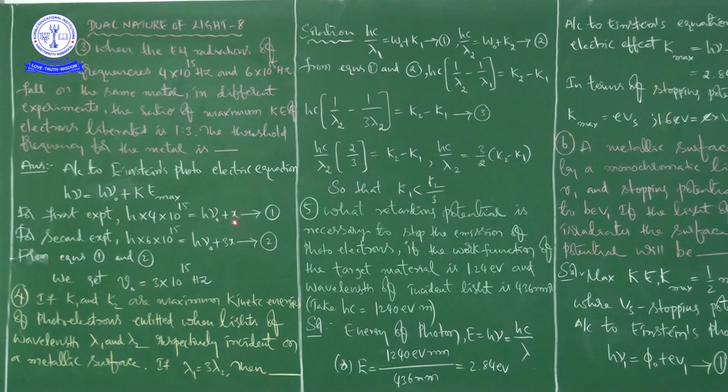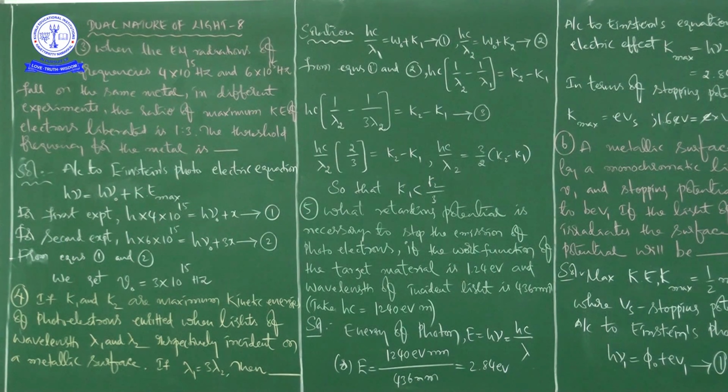Just by subtracting one from the other, the h nu naught terms get cancelled, and then you can find the x value. By substituting the value of x in any one of the equations, you can find nu naught, that is the threshold frequency for the metal. That is what he is asking to find.